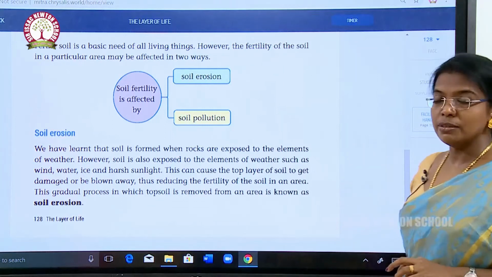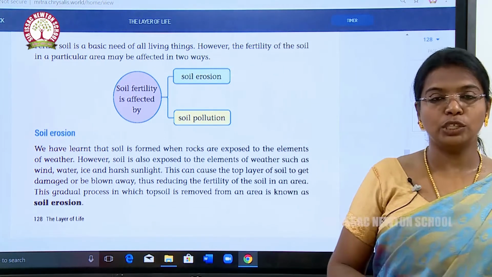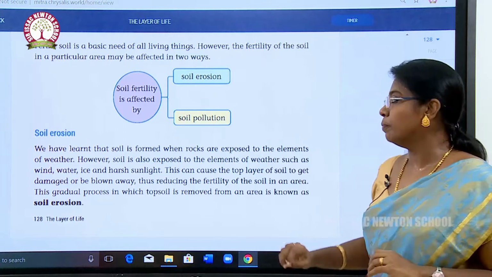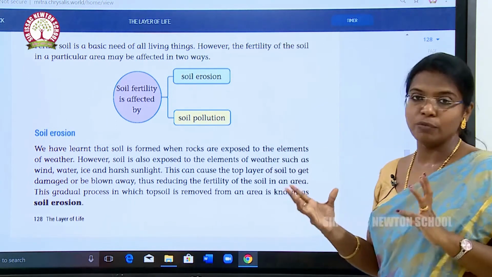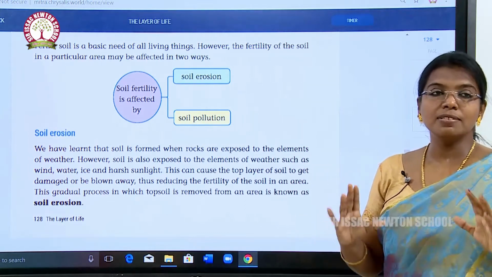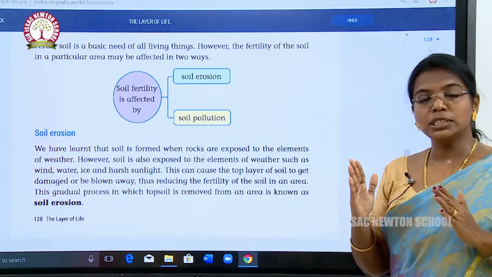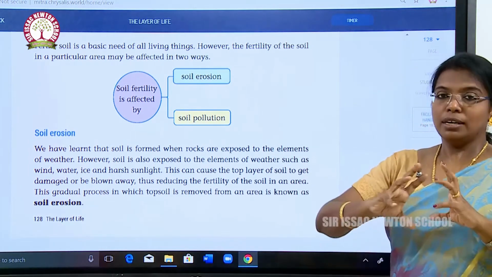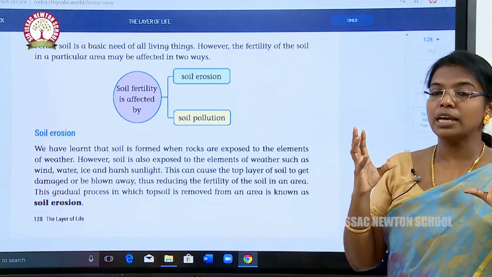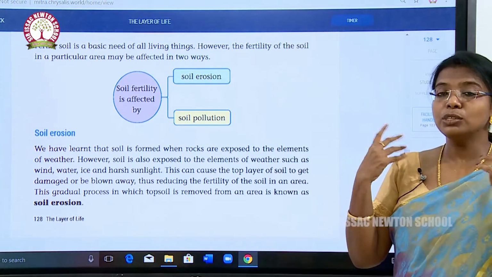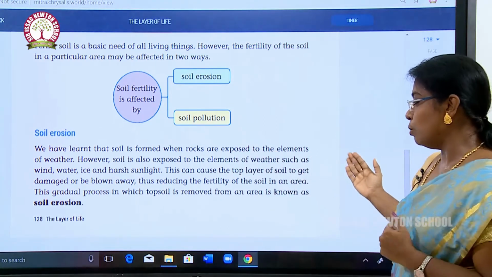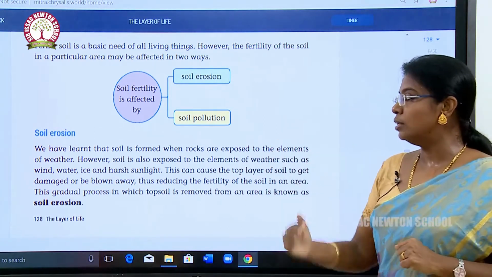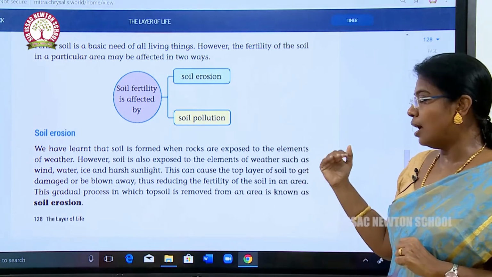Next, we are going to see about soil erosion. What is soil erosion? We have learned that soil is formed when rocks are exposed to elements of weather. Already we have seen that this is caused by weathering conditions that happened thousands of years ago among the rocks. Soil is exposed to elements of weather such as water, wind, ice and harsh sunlight.